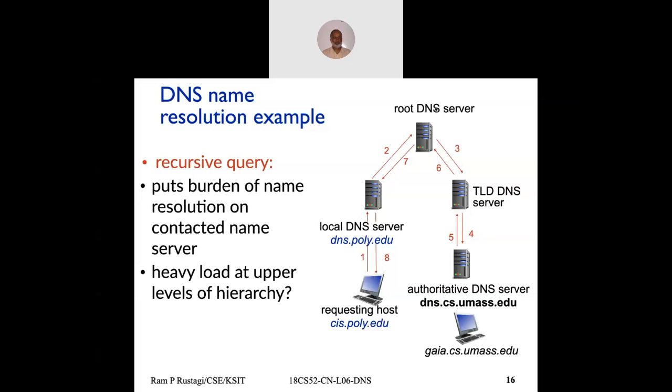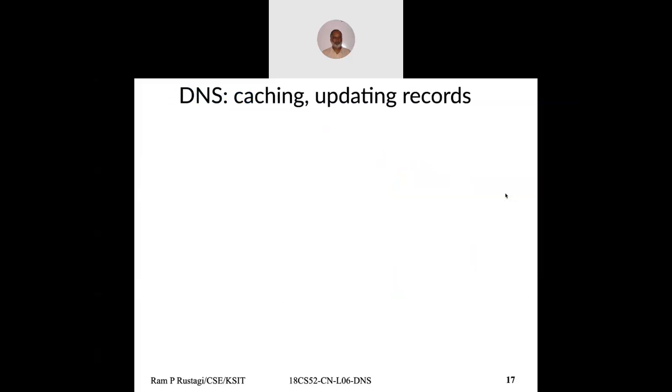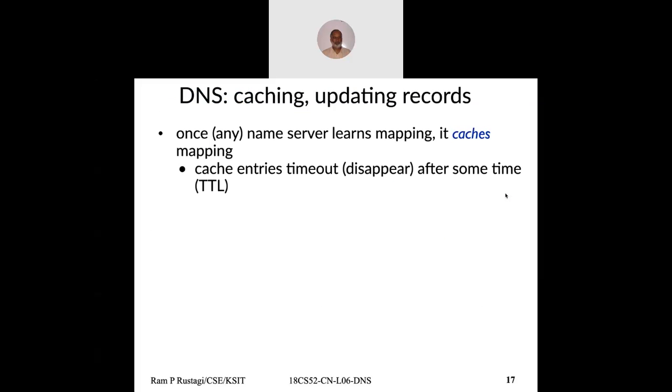Now this certainly will cause more load on the root and top level server, because if all the user requests come to root level or top level domain server, they will be flooded, overwhelmed. So in general, internet-based DNS servers use the iterative approach, not the recursive approach, but the recursive approach can certainly be used. And when you make a DNS request, you can specify whether you want the recursive approach or the iterative approach.